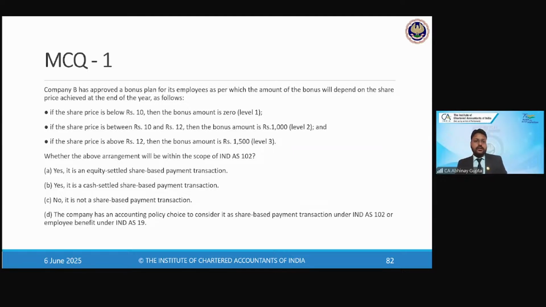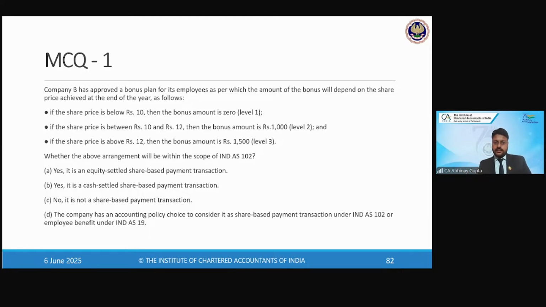First question: Company B has approved a bonus plan for its employees, as per which the amount of the bonus will depend on the share price achieved at the end of the year as follows. If the share price is below rupees 10, the bonus amount is 0. If the share price is between 10 and 12, the bonus amount is 1000. If the share price is 12, the bonus amount is 1500. Is the above arrangement within the scope of Ind AS 102?